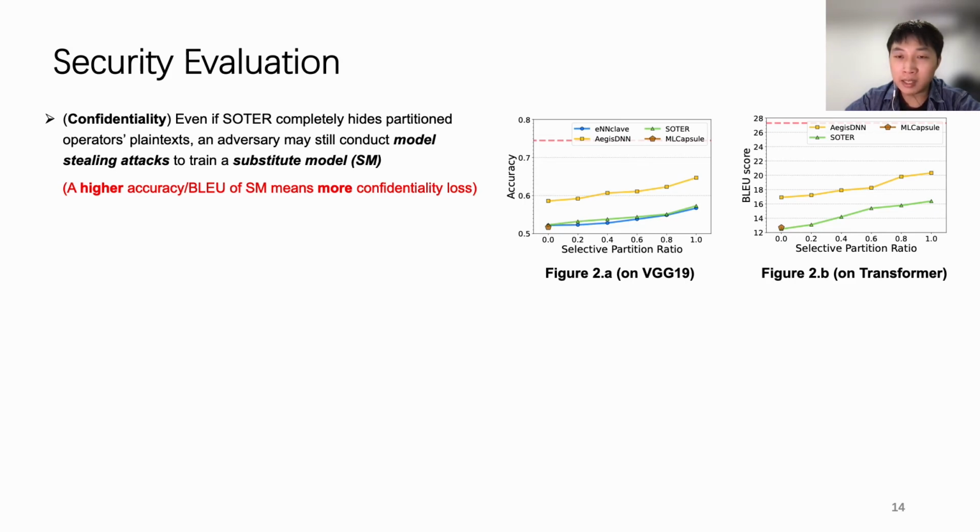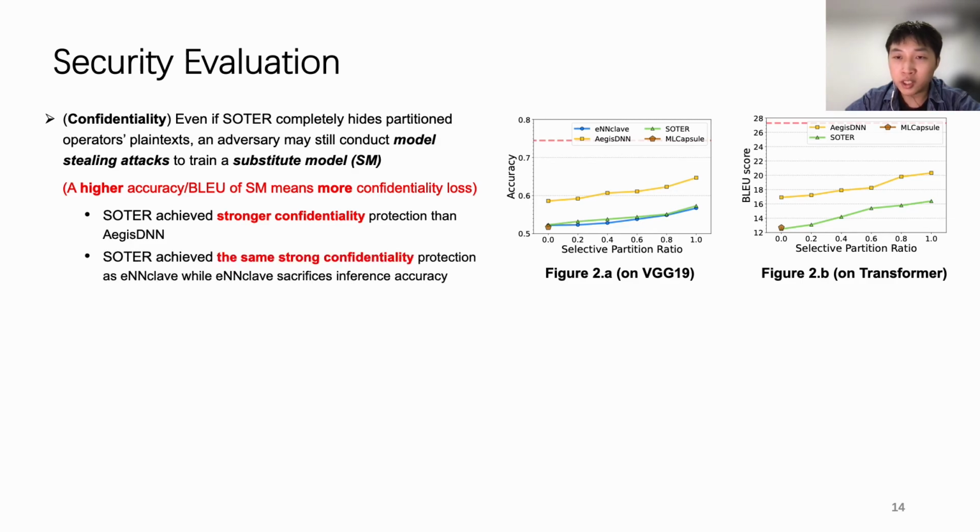Note that a higher accuracy or BLEU score of a substitute model means more confidentiality loss. SOTER achieved stronger confidentiality protection than HSDNN, which implies that morphing operators by scaling their parameters hides significant model information compared to HSDNN, which directly partitions model parameters' plaintext to the untrusted GPU.